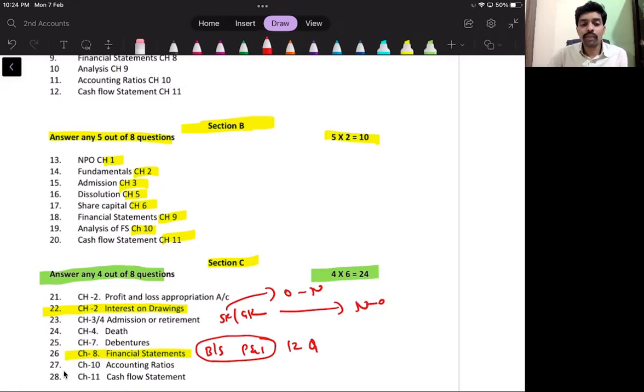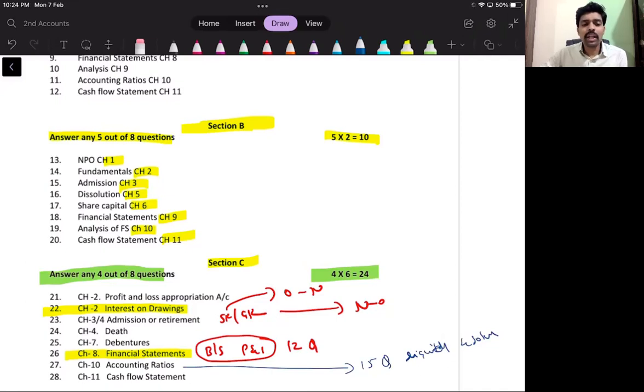Question number 27 will be from accounting ratios, chapter 10. Again, in your question bank, you will find 15 questions. Go to the accounting ratios chapter, you will find all 6 marker questions, liquidity and then solvency ratios, that is current ratio, liquid ratio, then debt to capital employed ratio, debt to equity ratio, right? So learn both liquidity and then solvency. You can expect any one for question number 27.